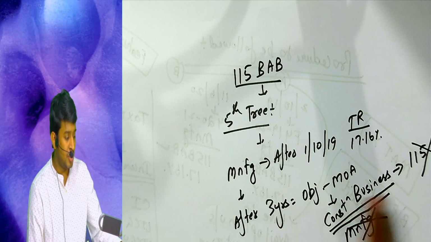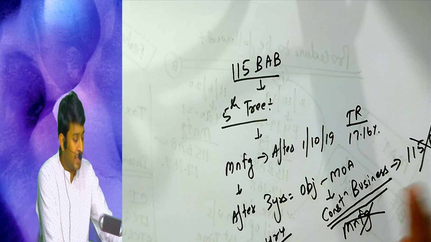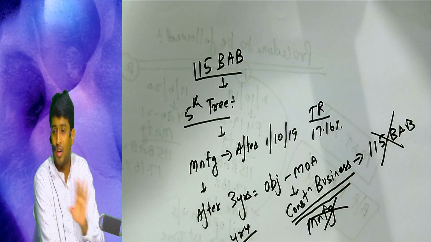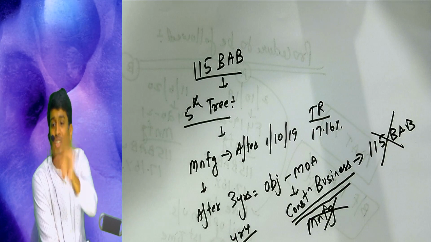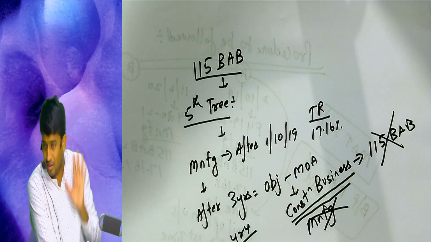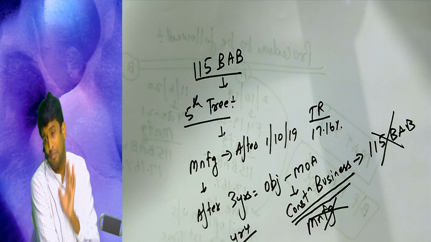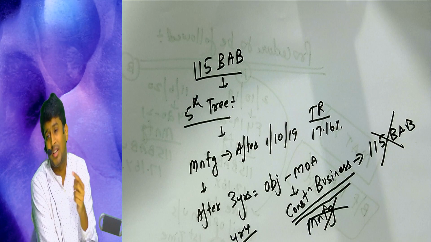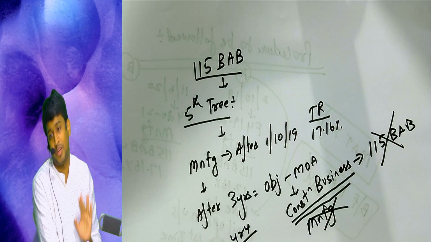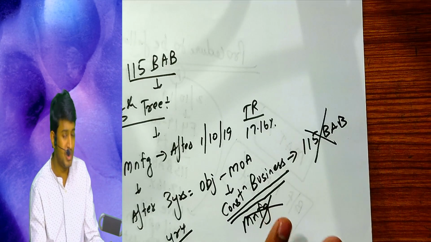Assuming this is year 4, then in year 4 this section will not apply, and forever this section will not apply for that company. Not only in year 4, forever this section will not apply to that company because they have violated the conditions of 115 BAB. Better you copy this example so that it becomes easy when you read.